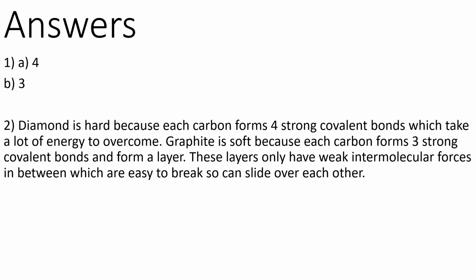For example, with your pencil when you're writing, what that is, is the graphite layers coming away. The actual covalent bonds do not break. The covalent bonds are far too strong for it to break. What breaks is the weak intermolecular forces between the layers. As it says here, these layers only have weak intermolecular forces in between, so they're easy to break, so they're able to slide over each other.